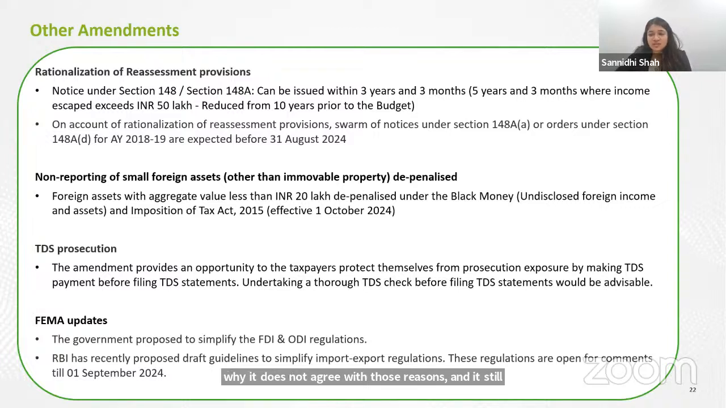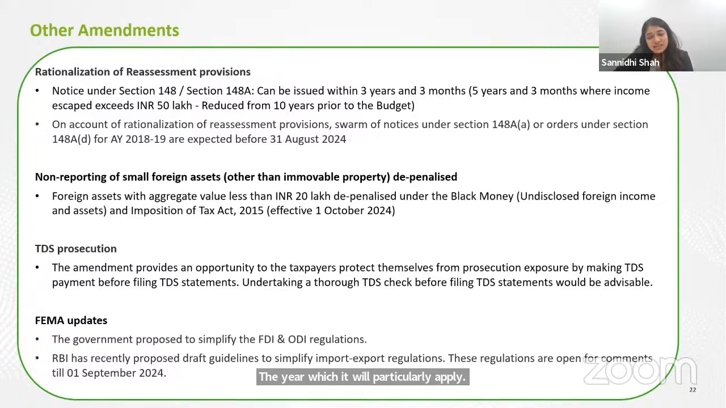So for both these notices, the timeline has been provided as 3 years and 3 months. And where the income escaped is more than 50 lakh rupees, where the earlier timeline was 10 years, it has been slashed down to only 5 years and 3 months. So the timeline has drastically reduced. The year which it will particularly apply to is AY 18-19.